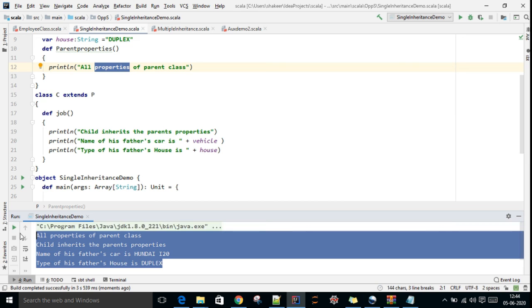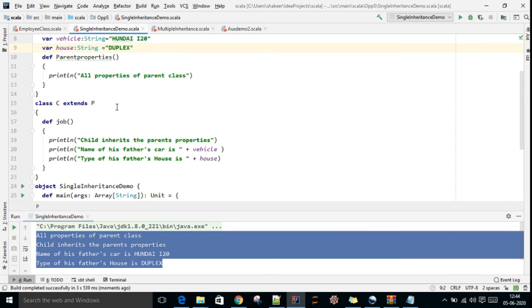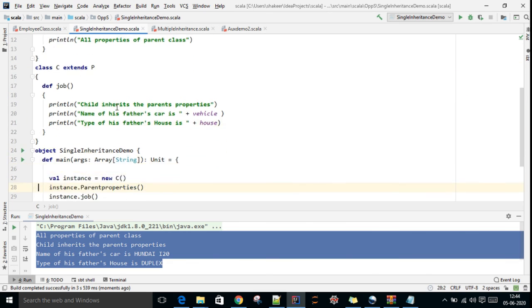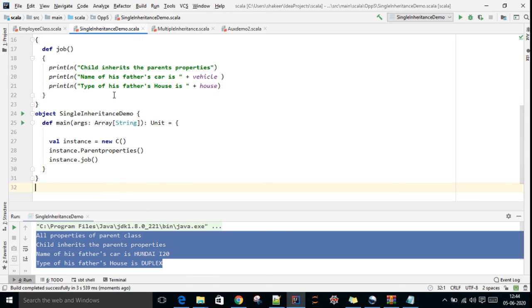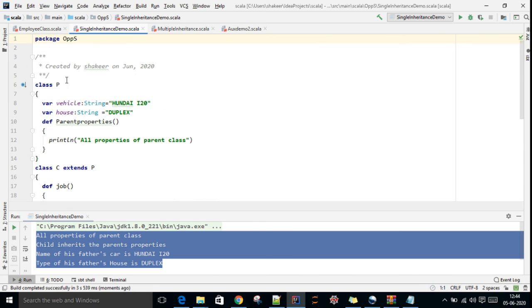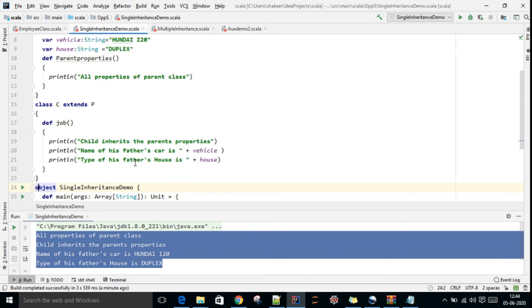This is called single inheritance. Here we are able to access the parent class method and variables and the child class method and variables. One parent class, one child class: this is called single inheritance. In single inheritance there is only one parent class P and one child class C. The child will inherit the properties of the parent class using the extend keyword. This is the example of single inheritance.